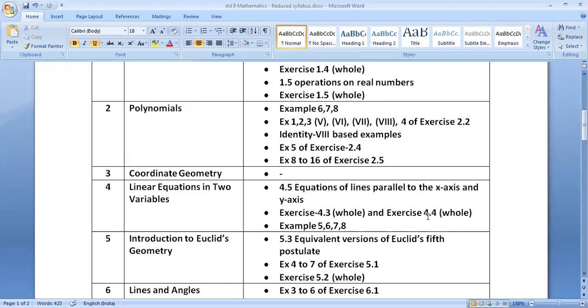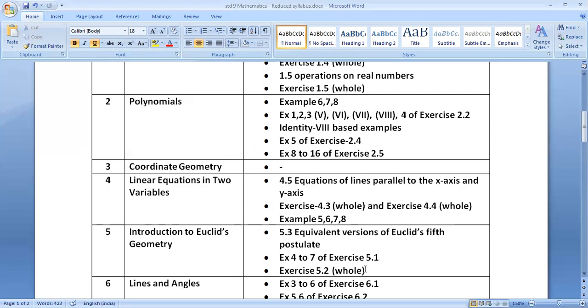Exercise 4.4, whole exercise is excluded. So in this chapter, 4.5 point, that is equations of lines parallel to the x-axis and y-axis, is excluded. Exercise 4.3 whole and exercise 4.4 whole are excluded. It means exercises 4.1 and 4.2 you have to prepare. 4.3 and 4.4 you do not have to prepare. Examples 5, 6, 7, and 8 are excluded. Means examples 1 to 4 and 9 at least you have to prepare. Let's go ahead. Chapter number 5.